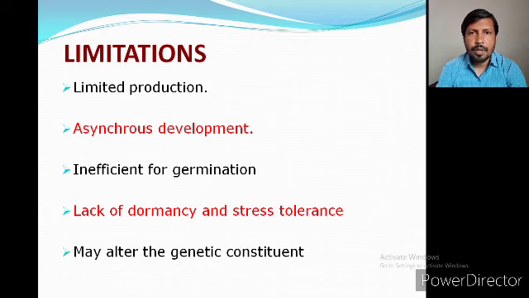So the first one is limited production. That point is very difficult and totally depends upon the lab condition, the hygienic condition of the lab, the necessity of instruments, the availability of chemical components, etc. If all the necessary conditions are available in the lab, we will have production of the synthetic seed. But if any of these is absent, it will directly affect the production of synthetic seed. So it will limit the production of viable micropropagules, which are useful for producing synthetic seed.